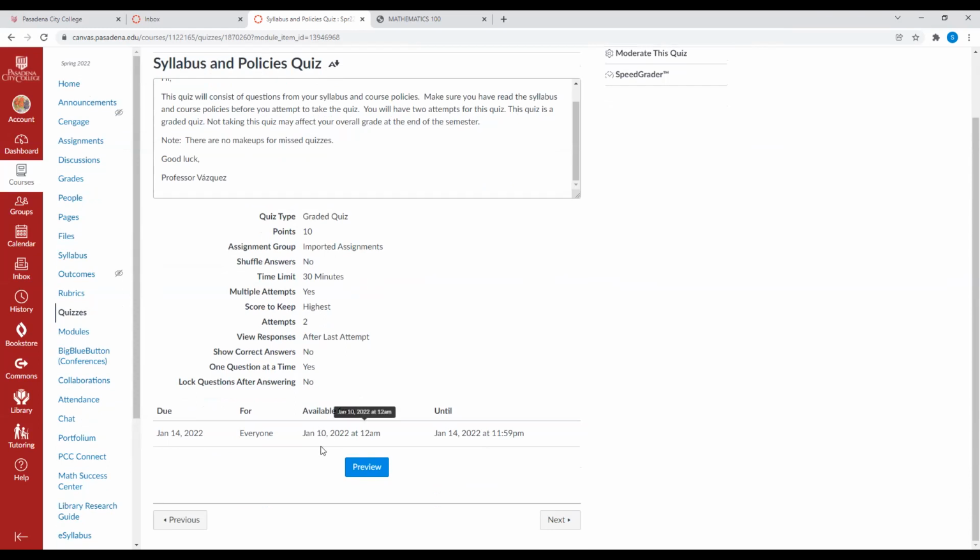Okay, so this will be available to you on January 10th at 12 a.m. and it will be open until January 14th at 11:59 p.m. Once you do that, click next.